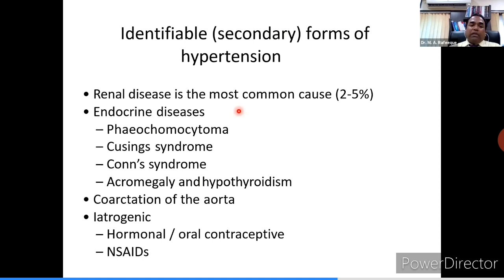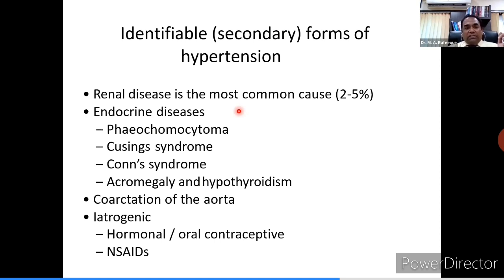Coarctation of aorta is also responsible, and certain iatrogenic causes, which include hormonal use, NSAIDs, anti-cold decongestant use, OCP use. So these are all the identifiable secondary causes leading to hypertension.